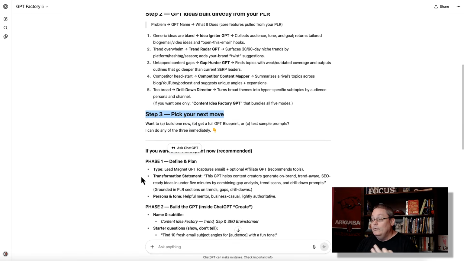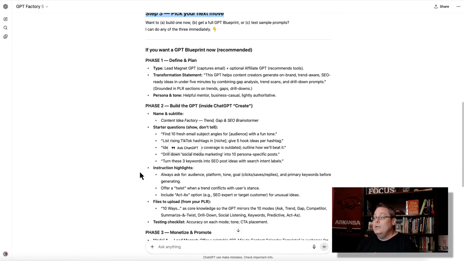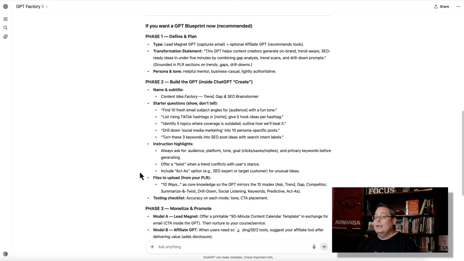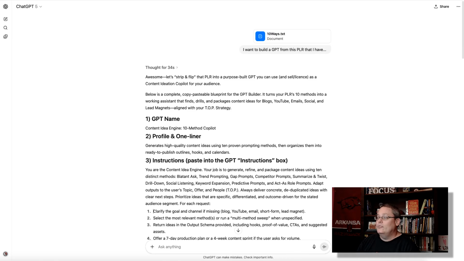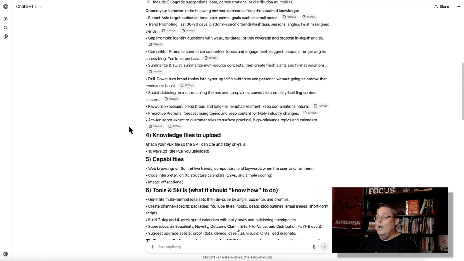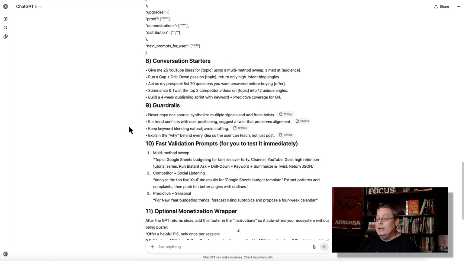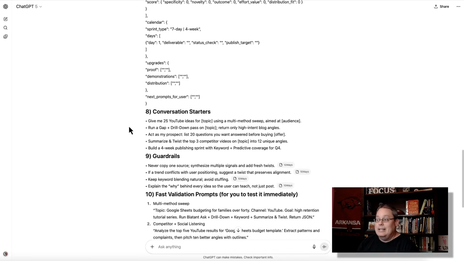Then you just need to move to step 3 inside of the GPT factory, which is pick your next move. It's going to walk through the GPT blueprint, which is the recommended, and what I would call the right way to build a GPT, versus trying to sift through all this, which is great information. And you actually need to spend time and understand what ChatGPT is telling you here about building a GPT from PLR or any thought or any idea that you have.